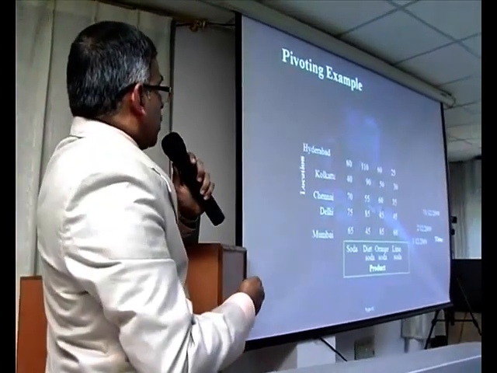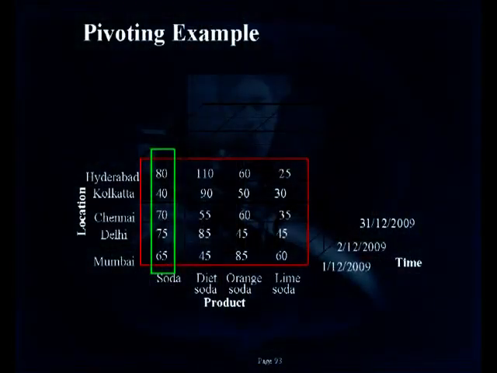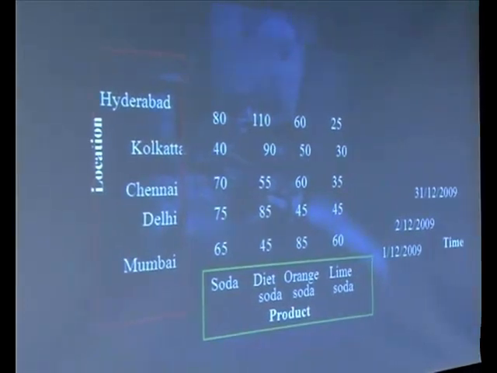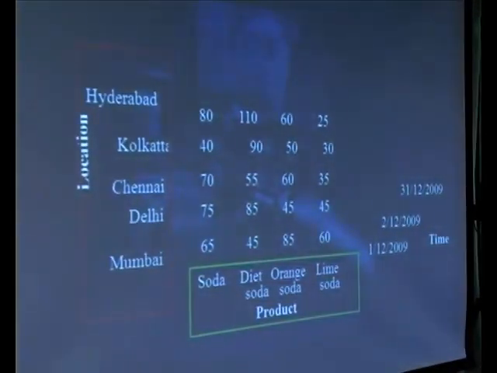So here, I want to swap these 2, which is called rotation. The moment you say rotation, we need to swap the rows and columns. That means this column will become a row. Similarly, this column will become a second row, this column will become a third row, and the fourth column becomes the fourth row. So when the rows and columns are swapped, date values are fixed. It is a 5x4 table, so the 5x4 matrix is now going to become a 4x5 matrix. So how will you do it?